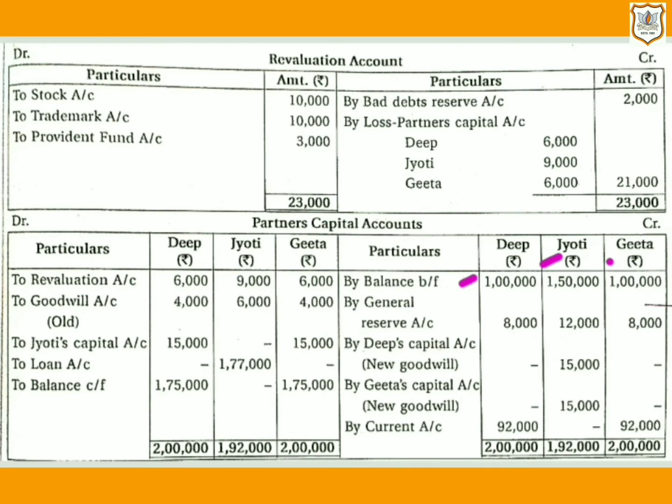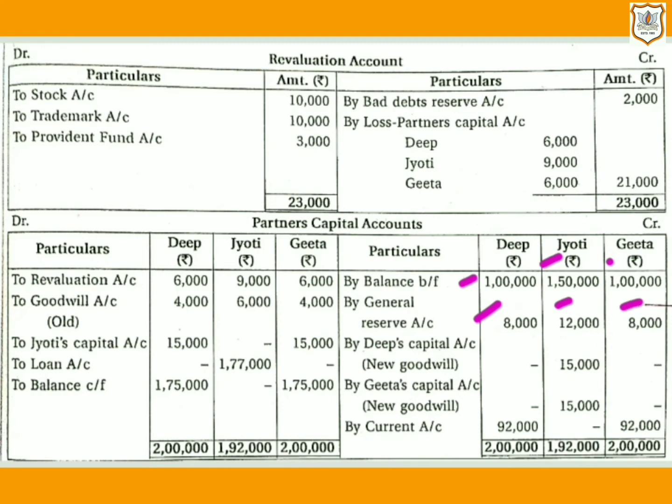Then general reserve is given, which will be distributed among all the partners in their old profit and loss sharing ratio. That means general reserve, that is 28,000, will be distributed according to the old ratio, that is 2:3:2. So Deepa will be given 8,000, Jyoti 12,000 and 8,000 for Geeta.